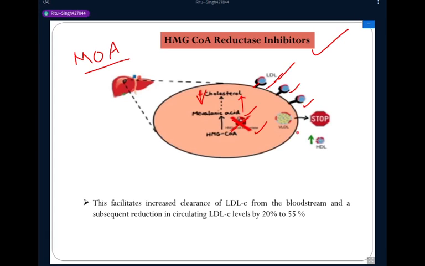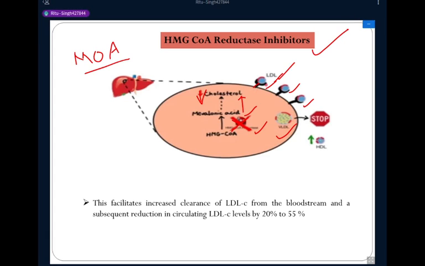So they decrease the level of cholesterol in the cell and lead to decreased secretion of very low density lipoproteins.